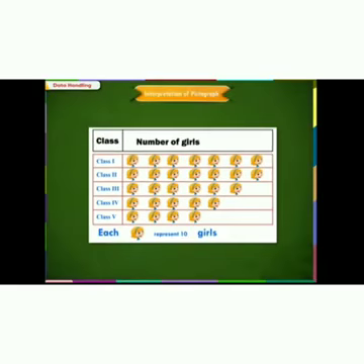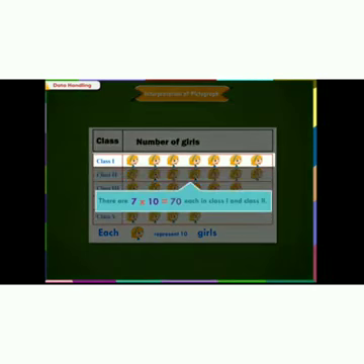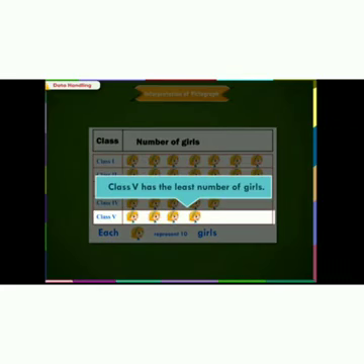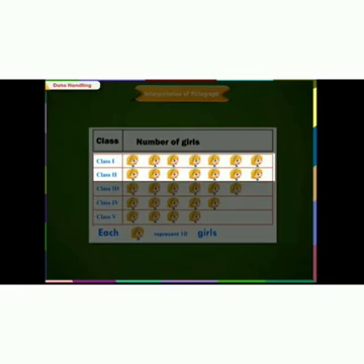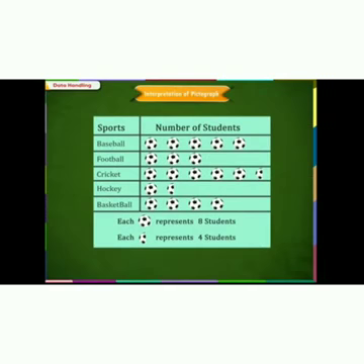Class 1 and 2 have how many girls? 70 girls in class 1 and 2. Then class 5 has the least number of girls. So class 1 and 2 has the largest number of girls. So class 3 has the second largest number of girls. Now look at another pictograph.